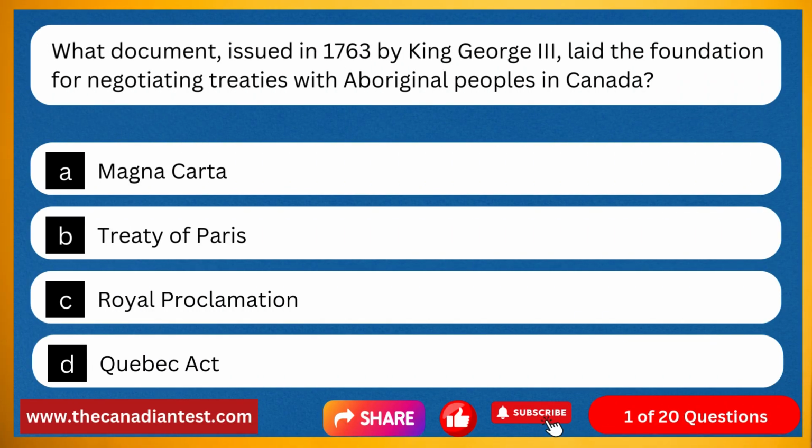Question 1. What document, issued in 1763 by King George III, laid the foundation for negotiating treaties with Aboriginal peoples in Canada? Option A, Magna Carta. Option B, Treaty of Paris. Option C, Royal Proclamation. Option D, Quebec Act.